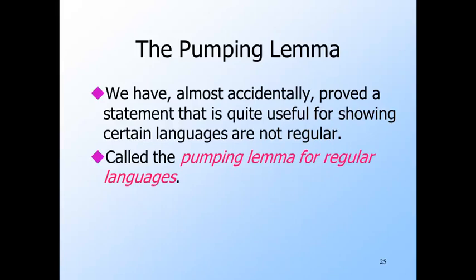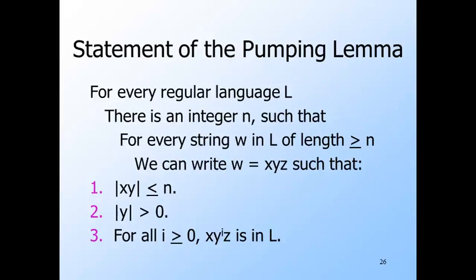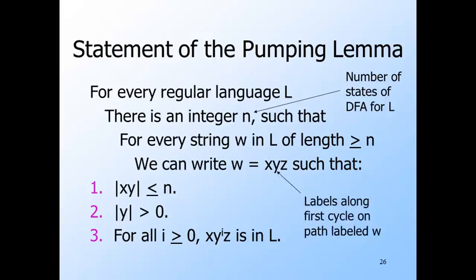This is a good time to introduce the pumping lemma for regular languages because we have essentially proved it during our analysis of the infiniteness problem. Here's the statement of the pumping lemma. For every regular language L, there is an integer n, which happens to be the number of states of some DFA for L, such that for every string W in L whose length is at least n, we can break W into W equals x, y, z, where y is the label of the first substring of W that goes from a state to the same state, as we saw in the previous slides, such that three things are true.